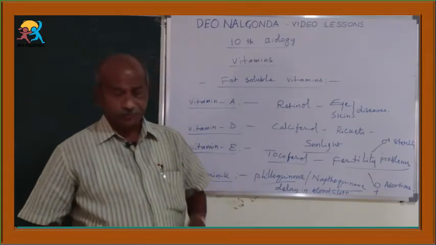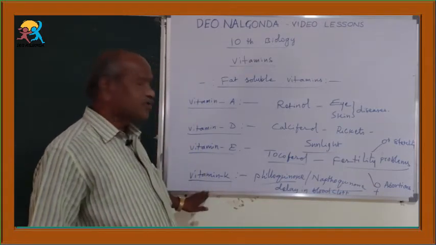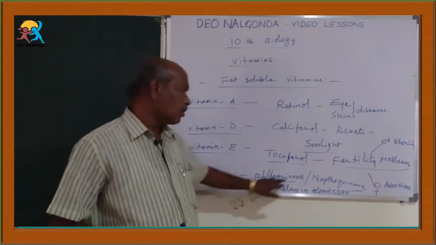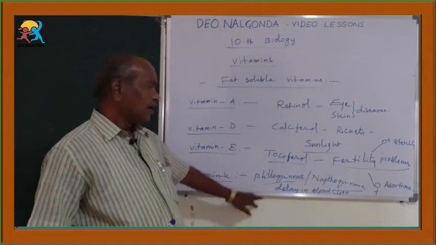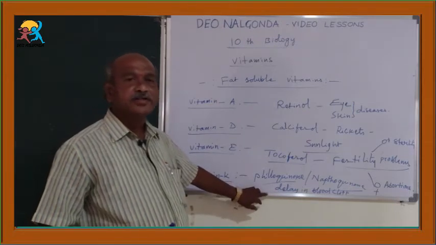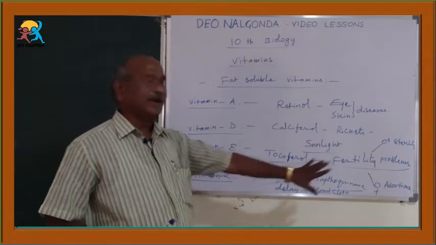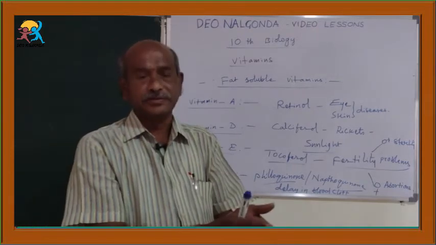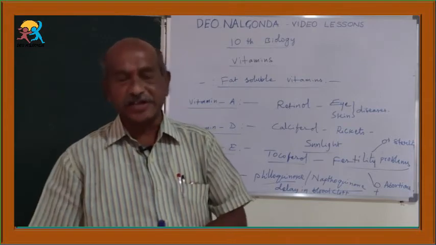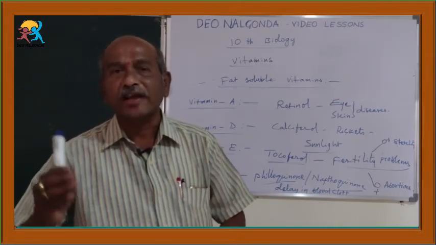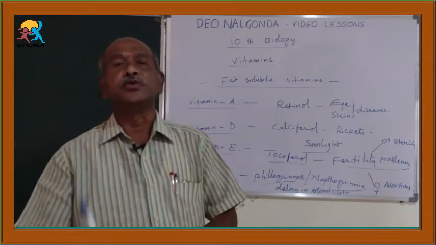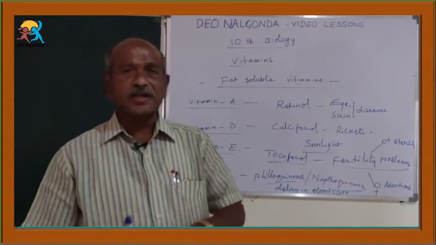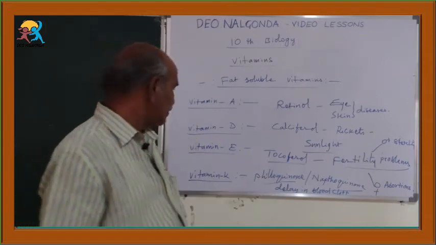Okay children, the last vitamin is vitamin K. It's chemically known as phylloquinone or naphthoquinone, and the main important disease is delay in blood clotting. So the characters here: blood clotting is delayed, that's why prolonged bleeding takes place. The blood does not clot quickly; normally it clots within 3 to 6 minutes, but here it can't clot. So that is the main important character of vitamin K.